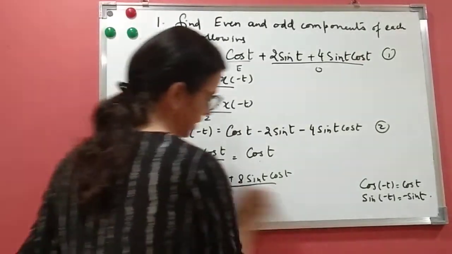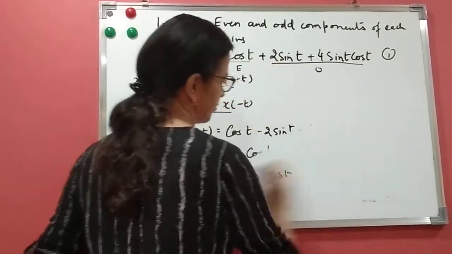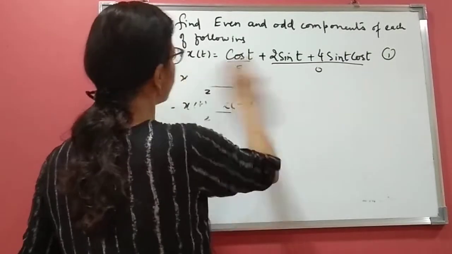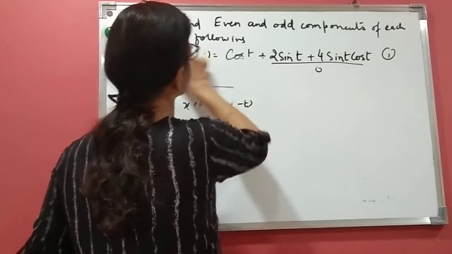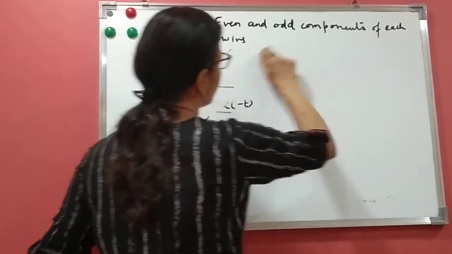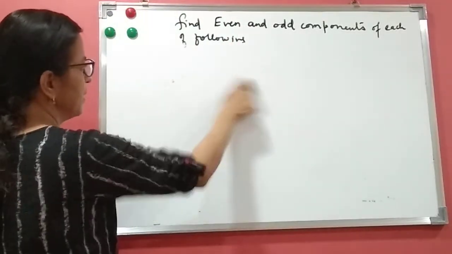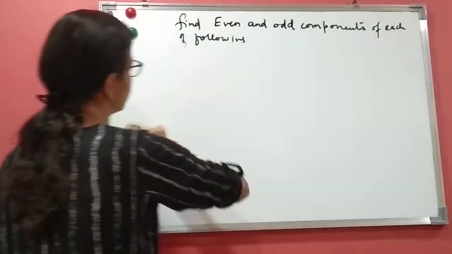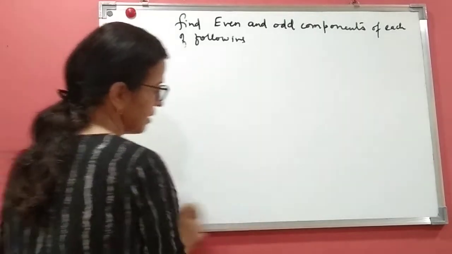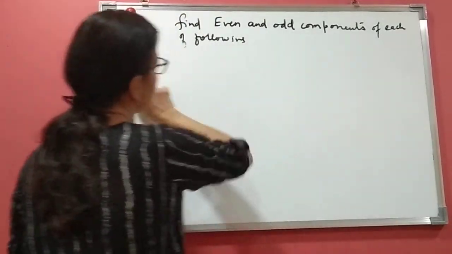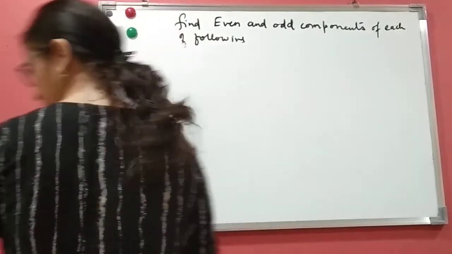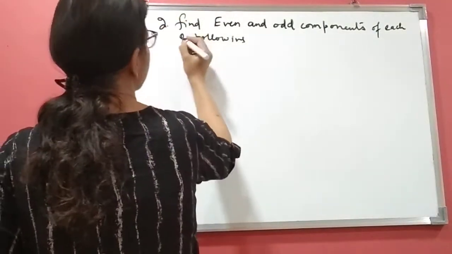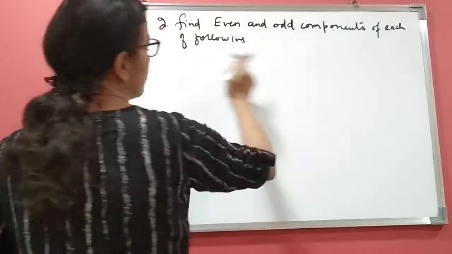Yes, let us do the graphical method of this. So this is the second one. Let us do the graphical one of this. The graph of x(t) will be given to you, and you have to use the graphical method to find the even and odd parts. The formula is the same. x_e(t) is x(t) plus x(-t) divided by 2. So this is question number 2. Find the even and odd part of the following.